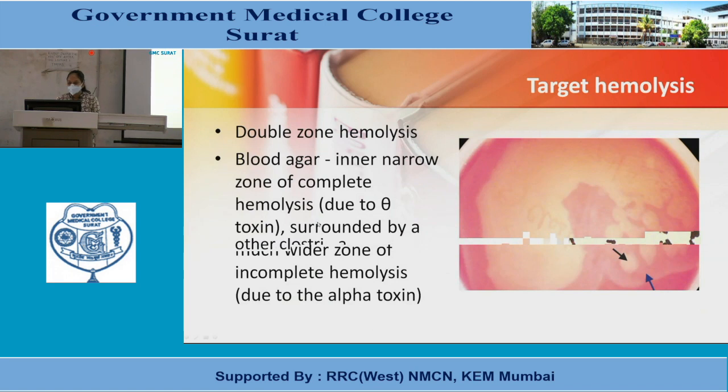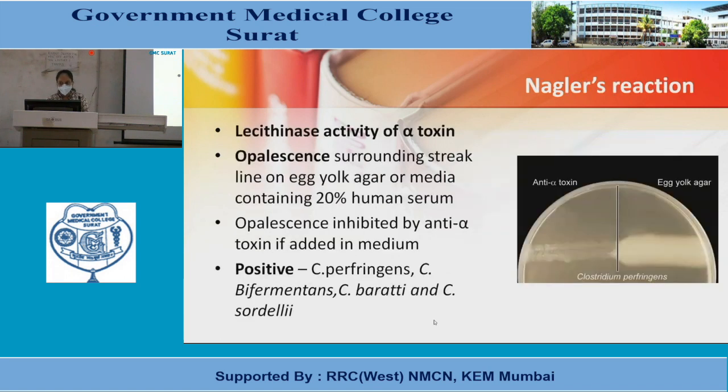Another test is double zone hemolysis on blood agar. The inner narrow zone of complete hemolysis occurs due to theta toxin. It is surrounded by a much wider zone of incomplete hemolysis due to the alpha toxin. The third one is Nagler's reaction.